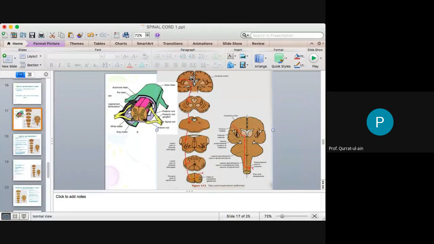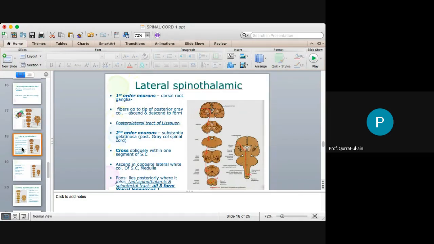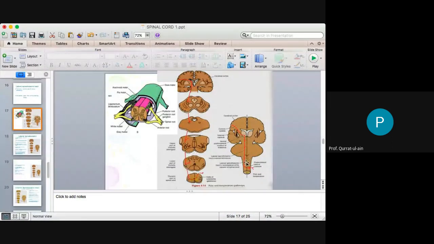And they have shown you the whole of this brainstem in sections. The spinal cord here, the section of spinal cord. Then there's a medulla section here, right? The medulla is shown, the upper part of the medulla and the lower part of the medulla, there is a difference. And then there is the pons, then the midbrain, and then the cerebrum, right? So this is how they are ascending, the lateral spinothalamic tract and the anterior spinothalamic tract.